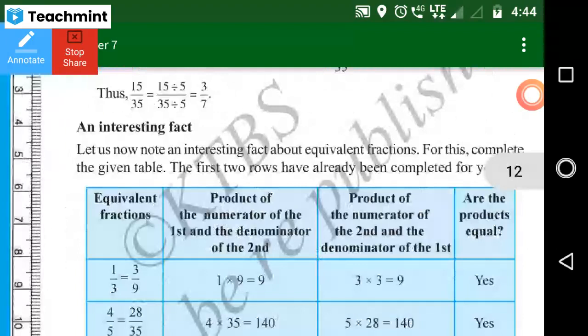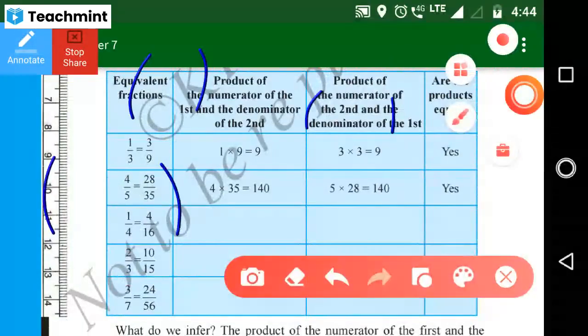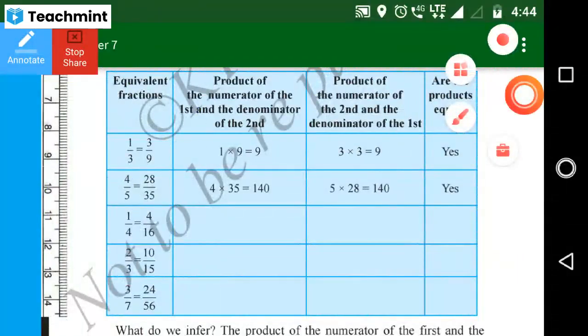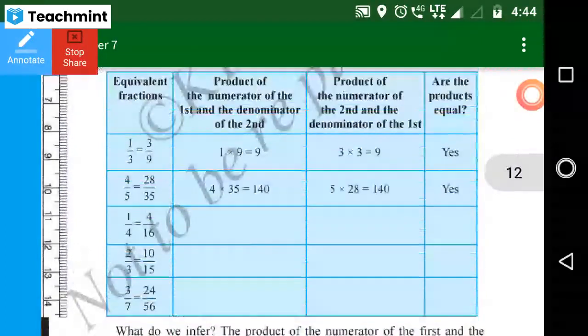Yes. So look here. Next one, equivalent fractions. Here you are going to check whether all the products are equal or not. This is very easy. So, are both equivalent or not?